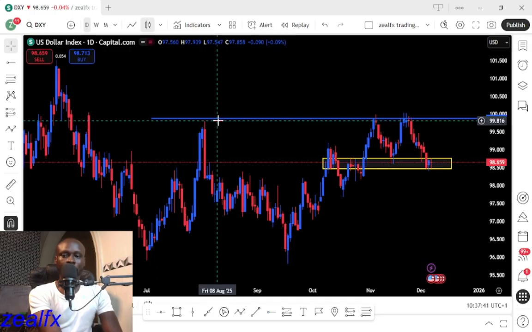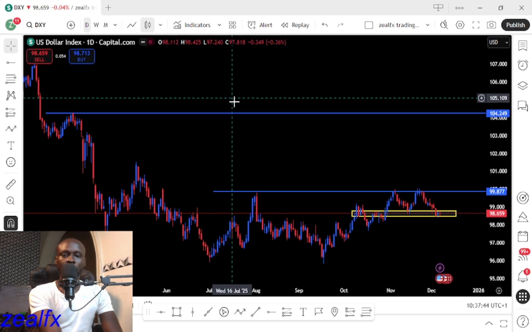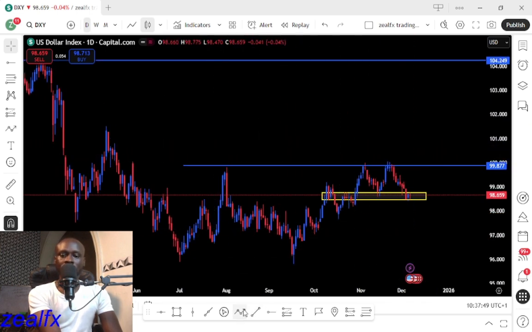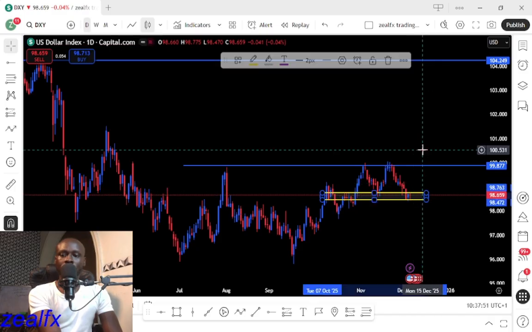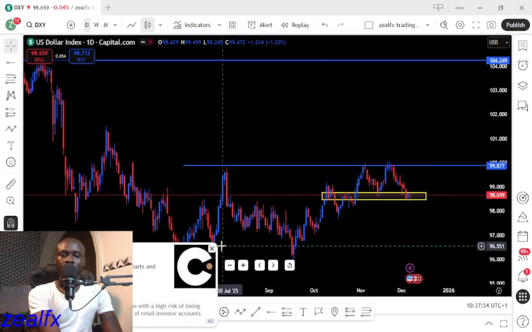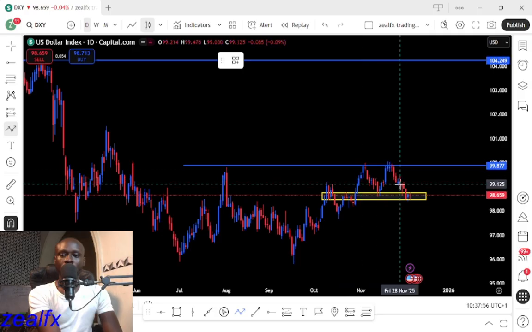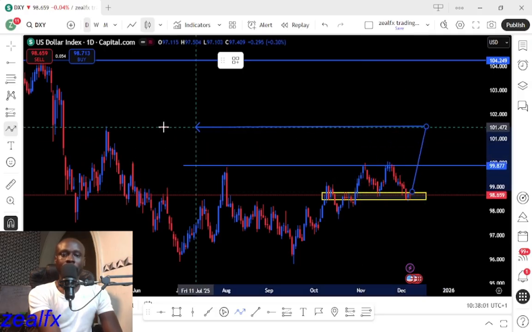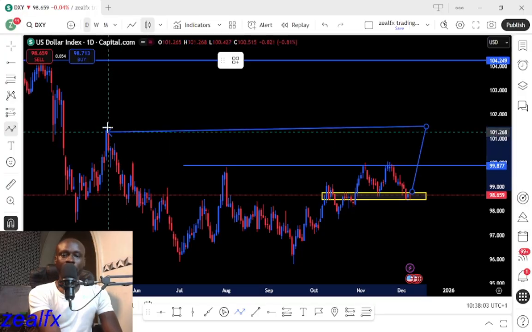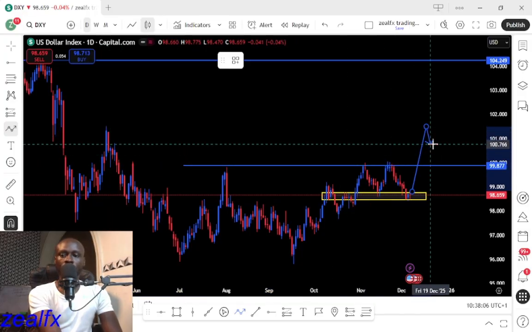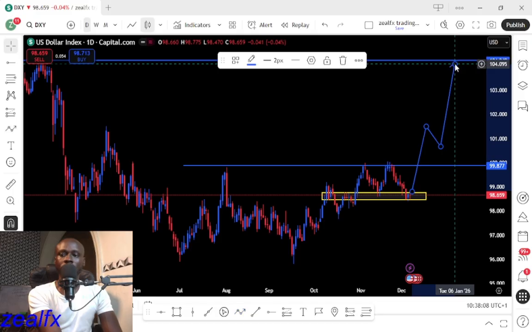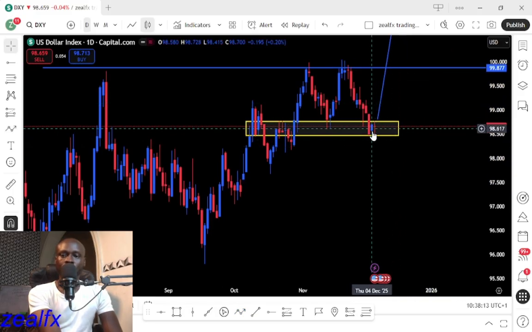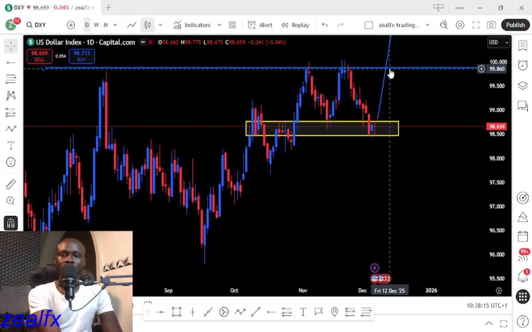Once we see a clear break above this major structure resistance level, we can start looking for a buying opportunity to this next weekly resistance level, and with a break of this major structural level for the DXY, we expect more of a bullish trend to this next resistance level. So we expect price to move to this next resistance this week.